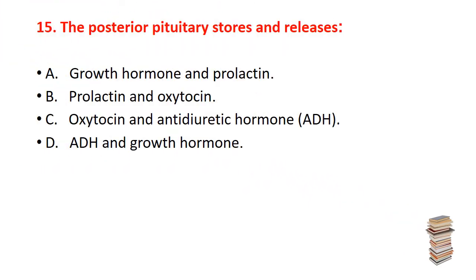Now, the question number 15. The posterior pituitary stores and releases, option A, growth hormone and prolactin, B, prolactin and oxytocin, C, oxytocin and ADH or antidiuretic hormone, D, ADH and growth hormone. The correct answer is C, oxytocin and ADH.